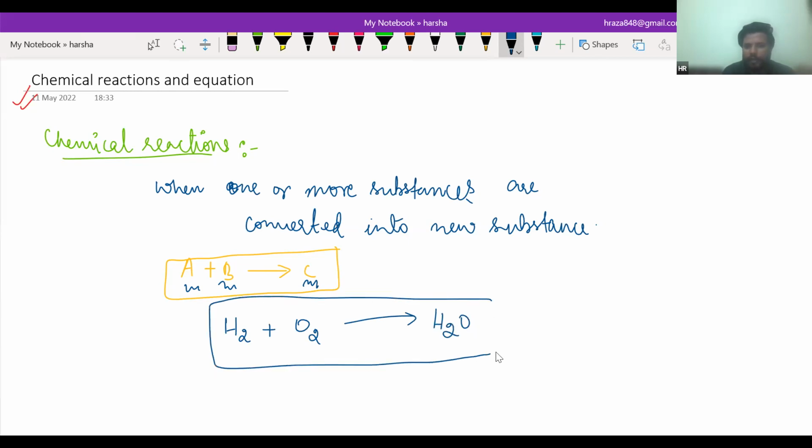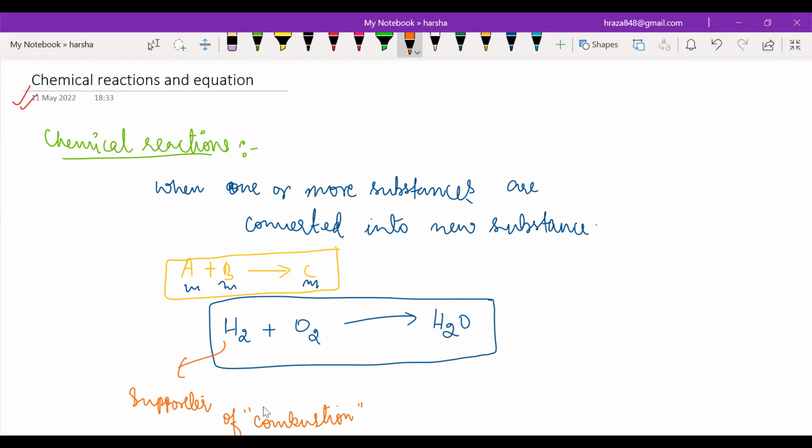This is when hydrogen combines with oxygen. I just take an example of water, it will give H2O. You know, hydrogen is a supporter of combustion. Do you know what is combustion?